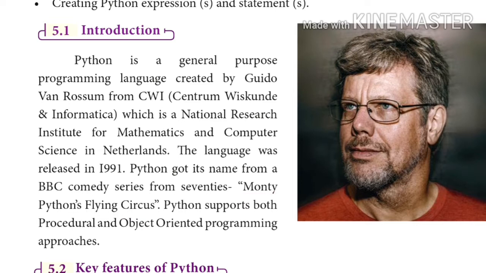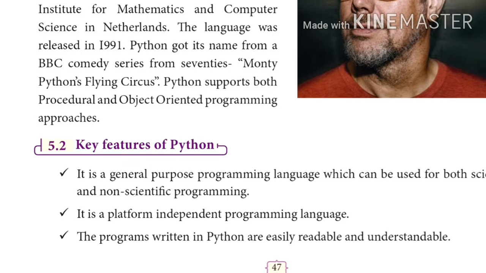Next one, Python supports both procedural and object-oriented programming approaches. Now let us see the key features of Python. Three points we are going to discuss. The first one is it is a general purpose programming language which could be used for both scientific and non-scientific programming. Next one, it is a platform independent programming language.